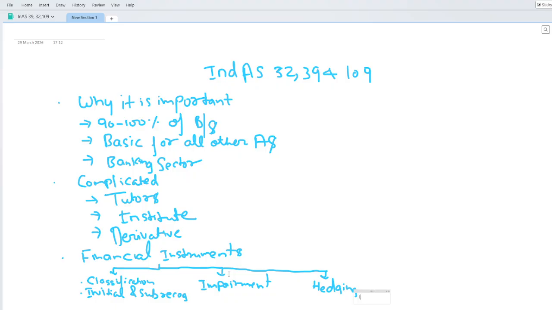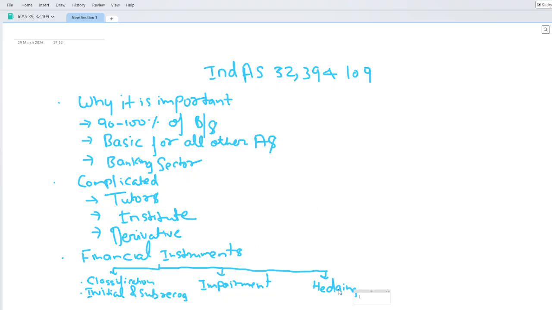The impairment of the financial instrument is focusing on the credit risk here. That is also very important. If you want to pursue your career in the impairment of financial instruments, that is also a very lucrative profile.